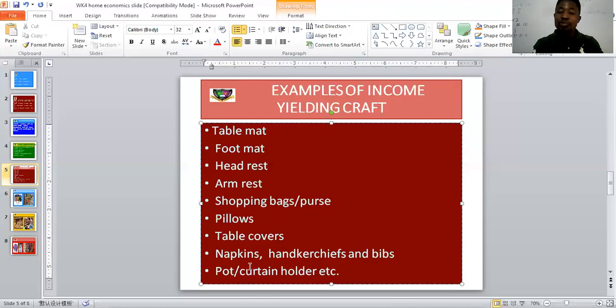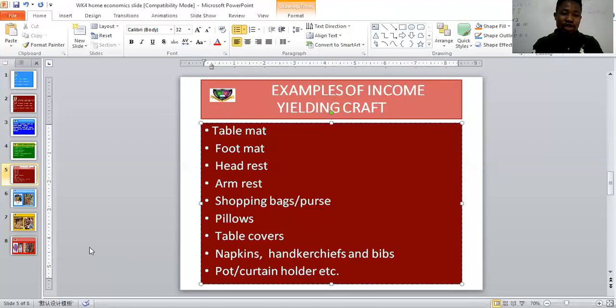You can also make napkins, handkerchiefs, and beads. And lastly, you have pot holders or cotton holders. These and many more are examples of what you can do with your hands.